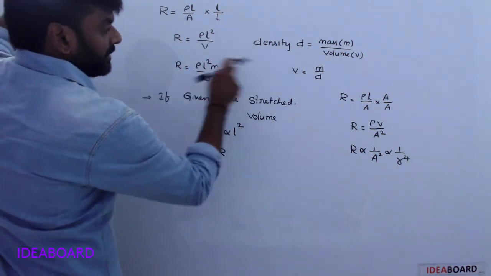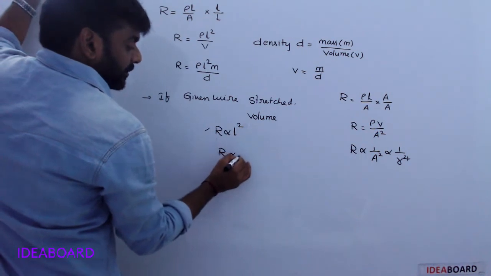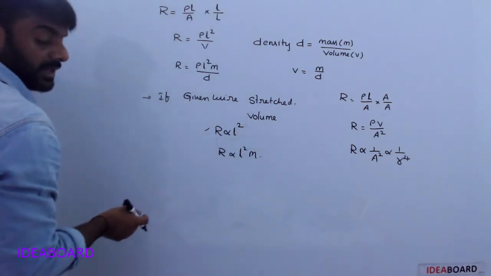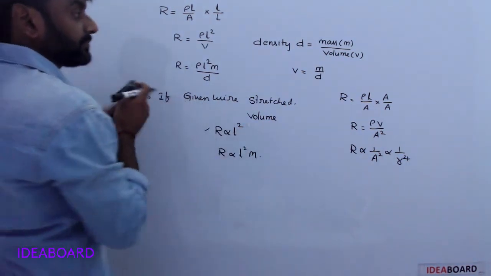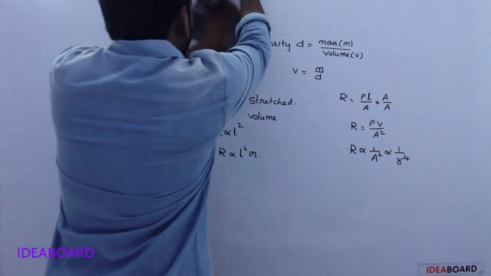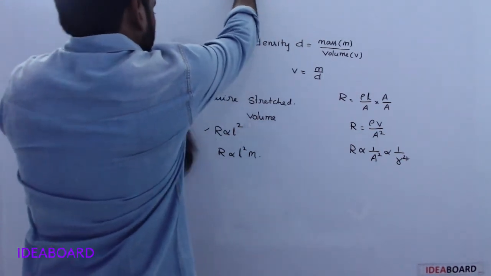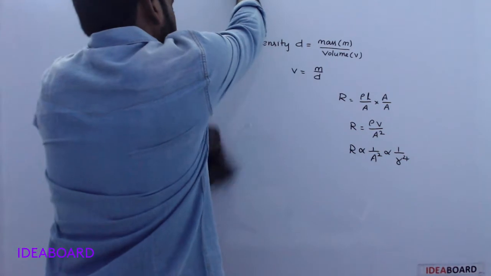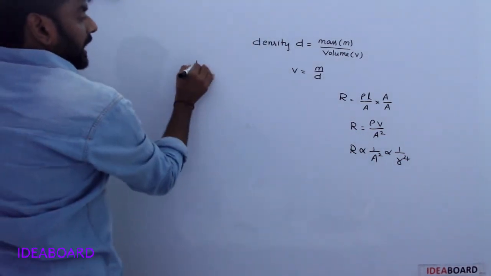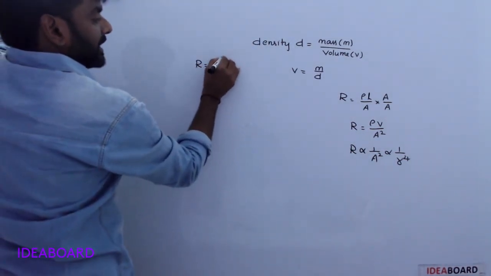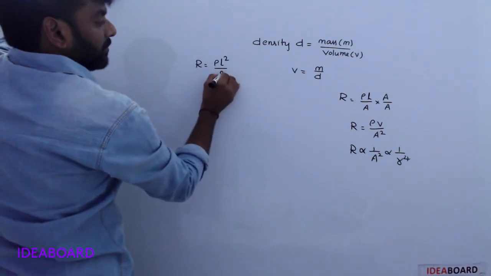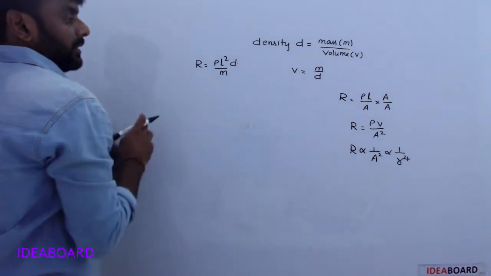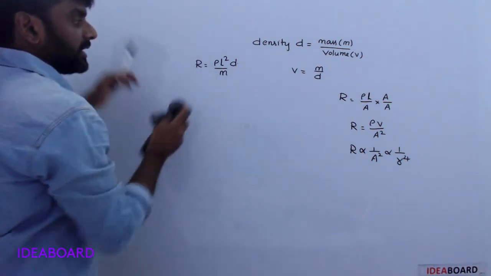See, in terms of mass, volume is equal to mass by density. Sorry, in the above relation there was some mistake.